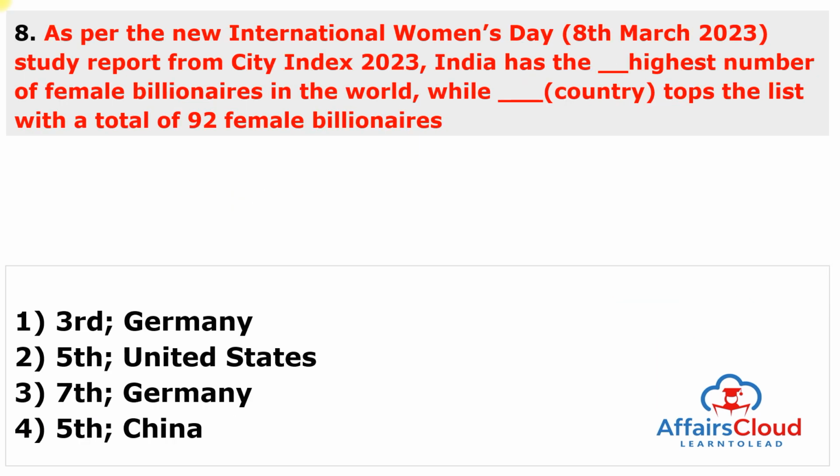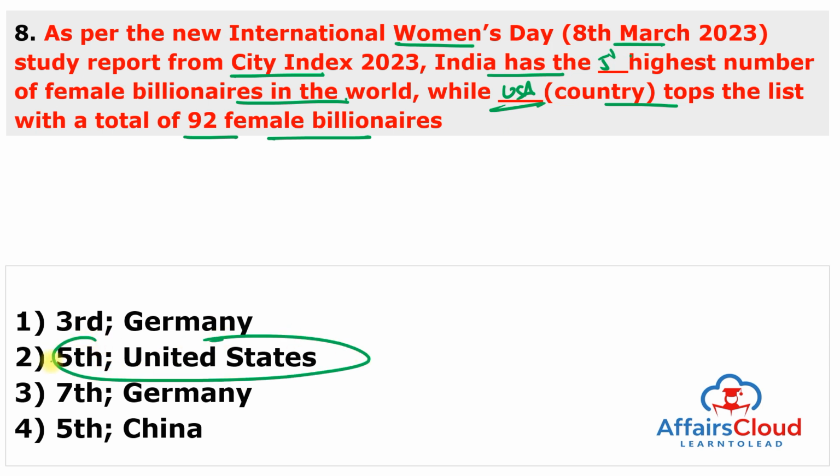As per the International Women's Day, 8th of March 2023 study report from City Index 2023, India has the fifth highest number of female billionaires in the world, while the USA tops the list with a total of 92 female billionaires. The top country, I think all the students know, is USA, but India's rank is 5th. So the answer of this question is 2nd, 5th and USA.